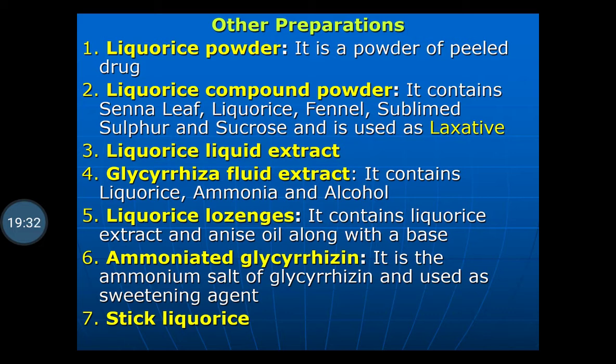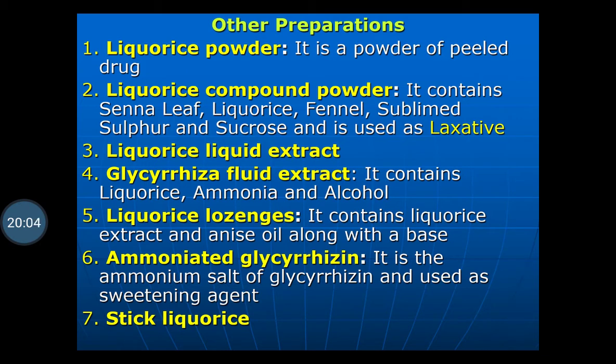Licorice liquid extract is also available in the market, which can be used as an antispasmodic, for the treatment of peptic ulcer, or as an expectorant. Glycyrrhiza fluid extract contains licorice, ammonia, and alcohol. Licorice lozenges contain licorice extract and anise oil along with a base, so that they can be used for the treatment of cold and cough.